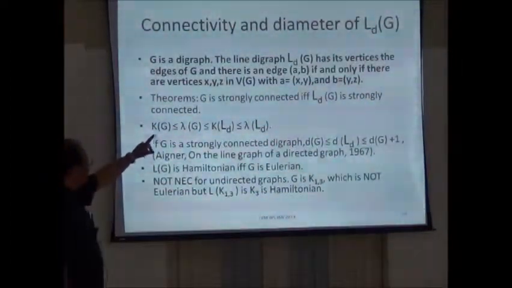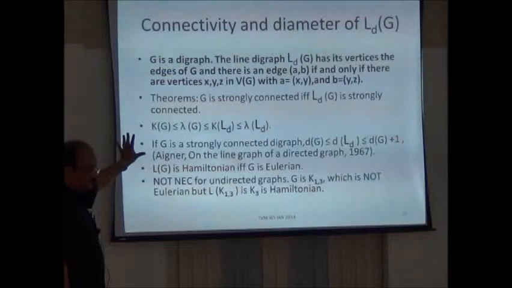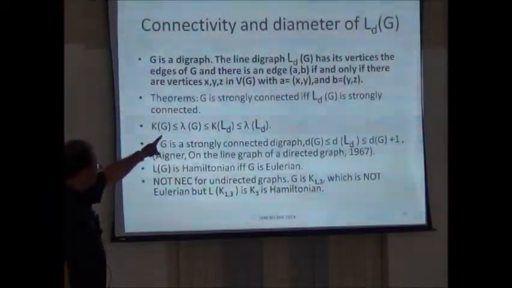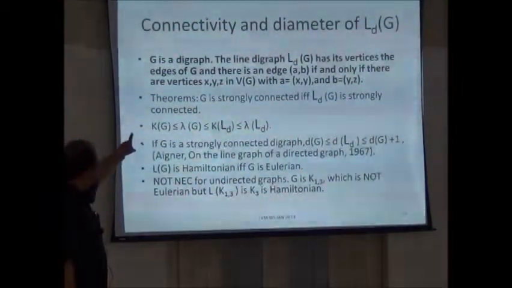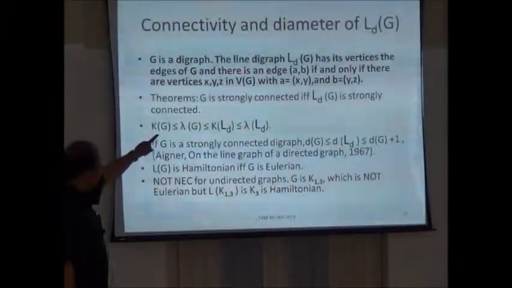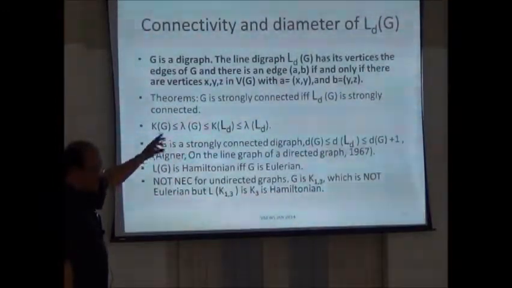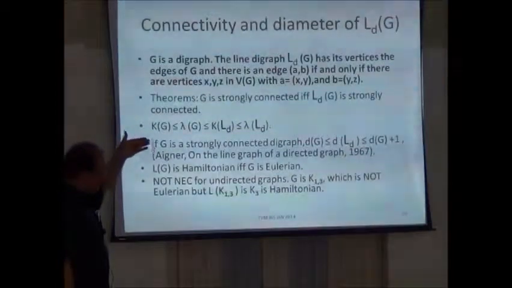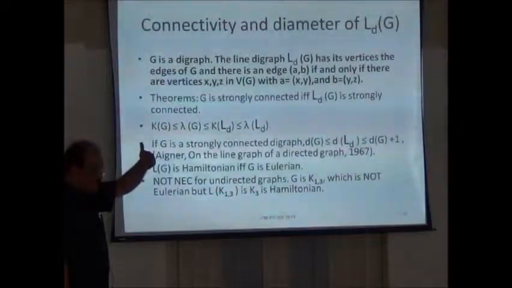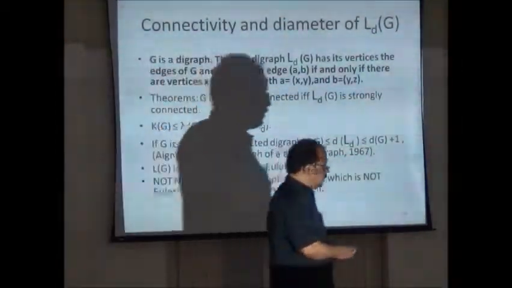Look at the first definition of a line digraph. The line digraph L(G) has as its vertices the edges of G, no problem. But make two edges adjacent if and only if there are vertices X, Y, Z in G such that A equals XY, there is a directed edge from X to Y, and there is a directed edge from Y to Z.